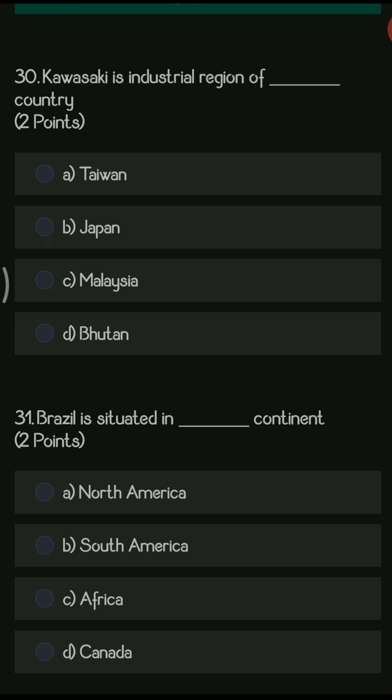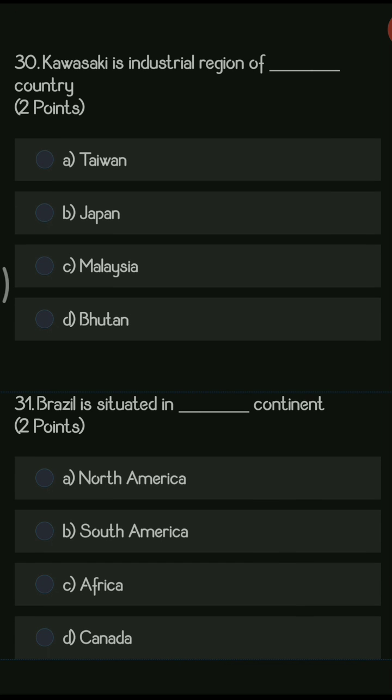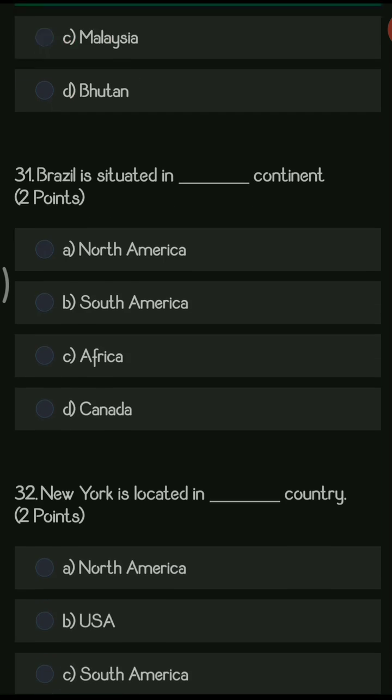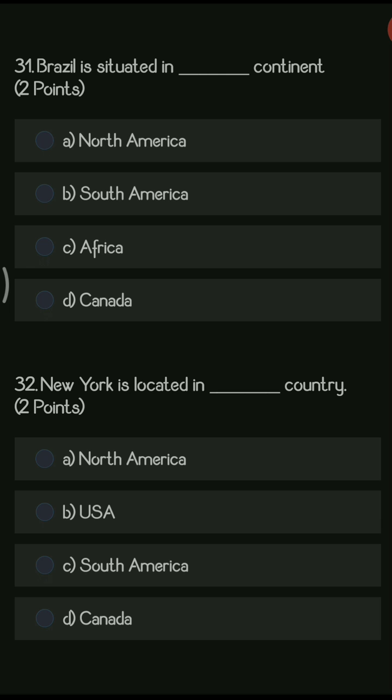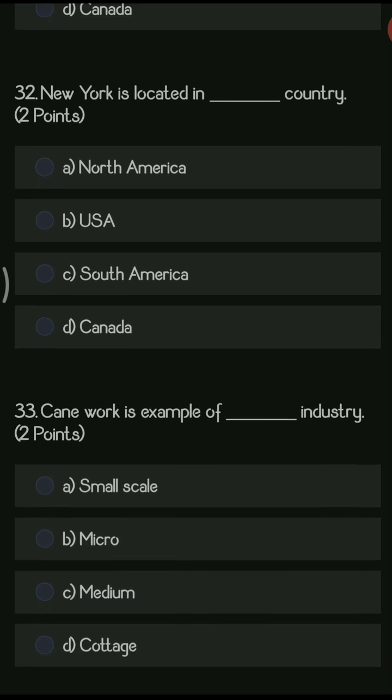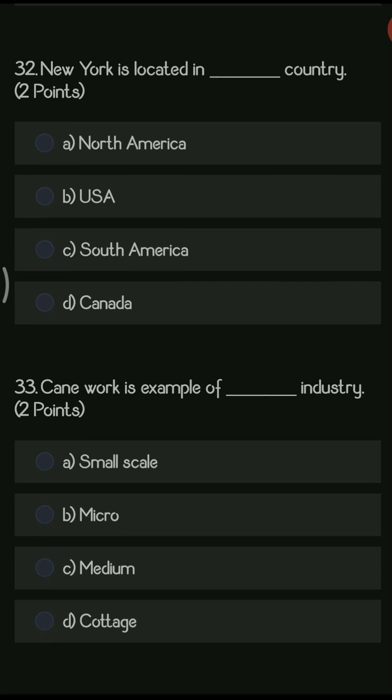Next question, Kawasaki is an industrial region of dash country. So the options are Taiwan, Japan, Malaysia, and Bhutan. So here the right answer is Japan. Next question, Brazil is situated in dash continent. So options are North America, South America, Africa, and Canada. So the right answer is South America. Next question, New York is located in dash country. So the options are North America, USA, South America, Canada. So the right answer is USA.